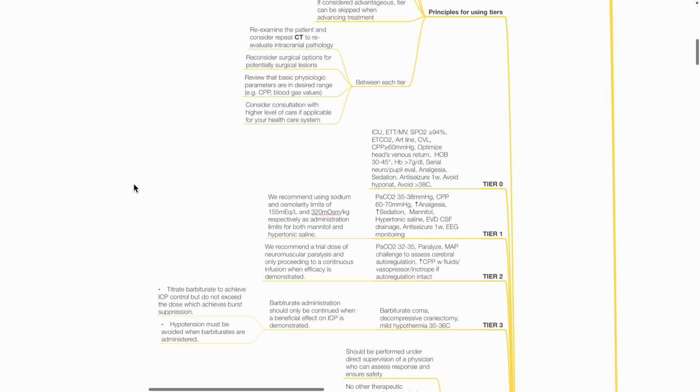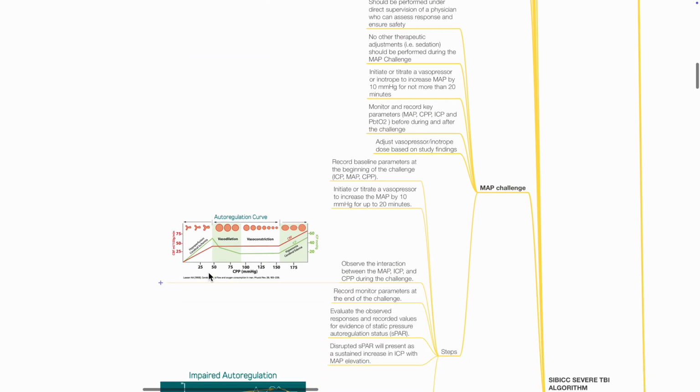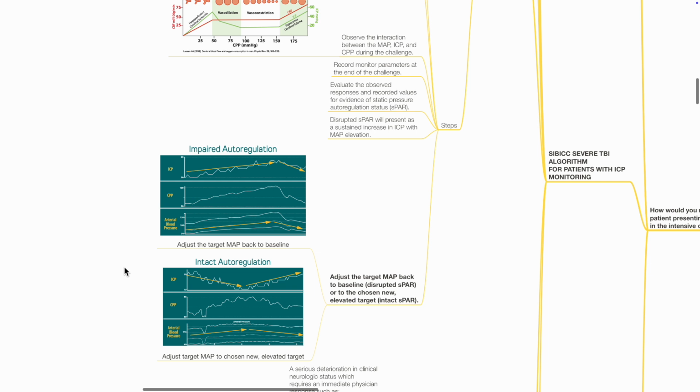Barbiturate coma should only be continued when a beneficial effect on ICP is demonstrated. Hypotension must be avoided when barbiturates are used. The technique for MAP challenge is included here for completeness. If there is impaired autoregulation, adjust the target MAP back to baseline. If there is intact autoregulation, adjust the target MAP to the chosen new elevated target.